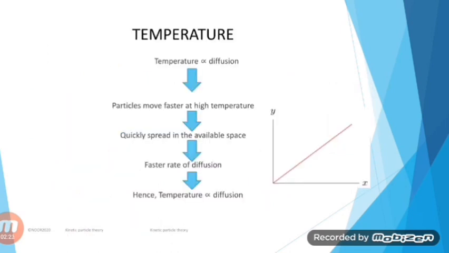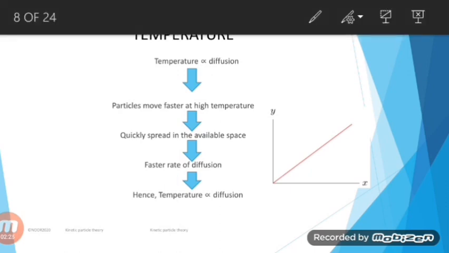Let's look at the details of it. Temperature is directly proportional to diffusion. Why is it so? Because particles move very fast at a very high temperature. They gain a lot of energy, so they will vibrate very fast. As they vibrate very fast, they quickly spread in the available space, and the rate of diffusion is faster.